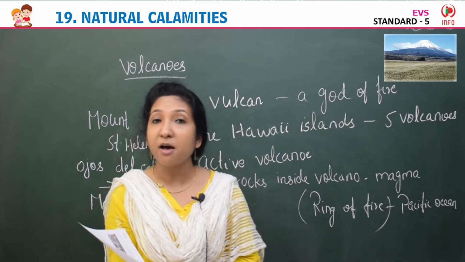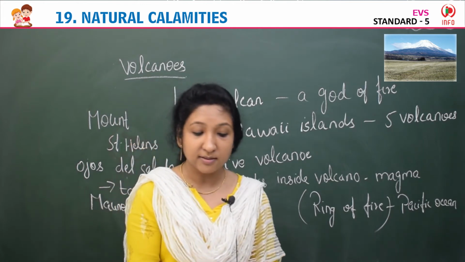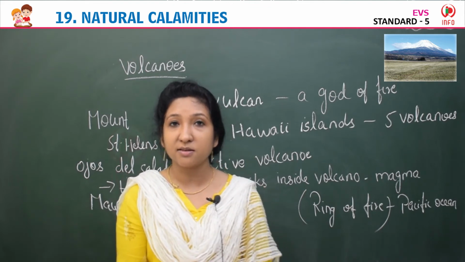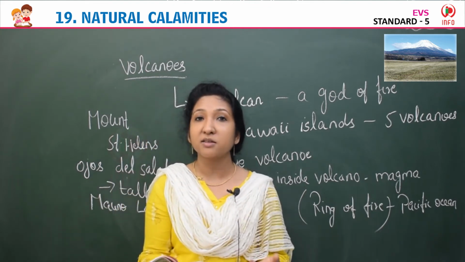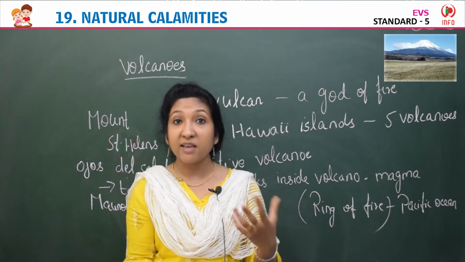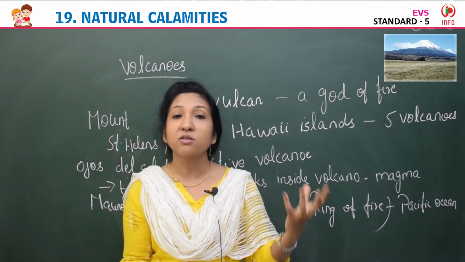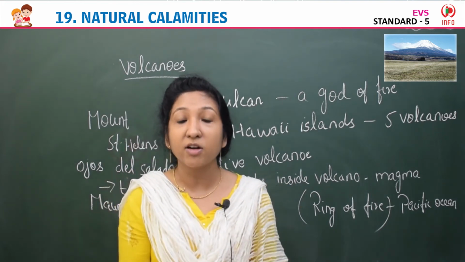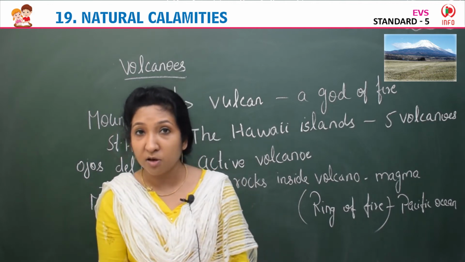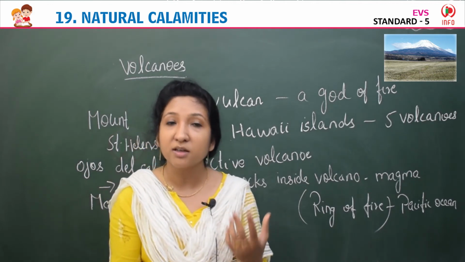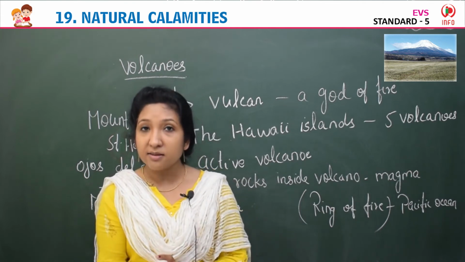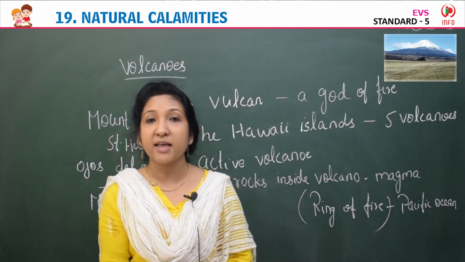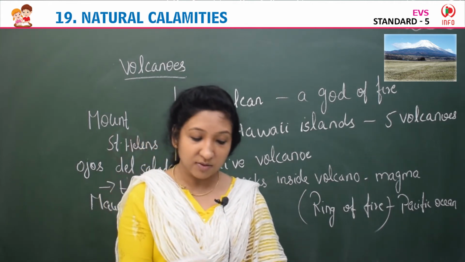So we were learning about natural calamities. Yes, the emergencies that are caused by natural factors are called natural calamities. The events that cause huge destruction to the life and property of human beings and occur very suddenly or immediately are natural calamities or disasters. So we learned about earthquakes, floods, tsunamis, droughts, volcanoes. These are the natural calamities and disasters we learned about.